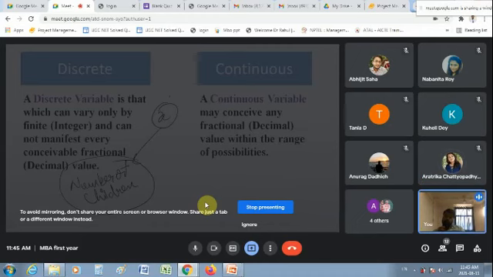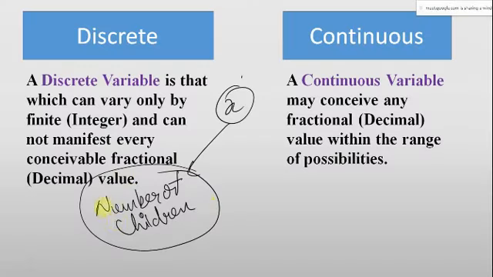Will it be a discrete variable or a continuous variable? Discrete. Very good. Why? Because the number of children can either be 0 or 1, but not 0.5. It cannot take any decimal value. It can vary with a finite number only, with an integer only, which is 1, 2, 3 or whatever it is.